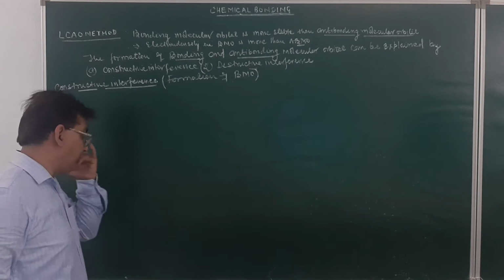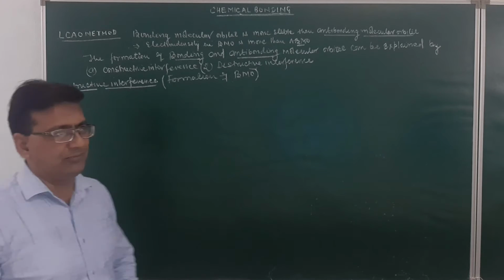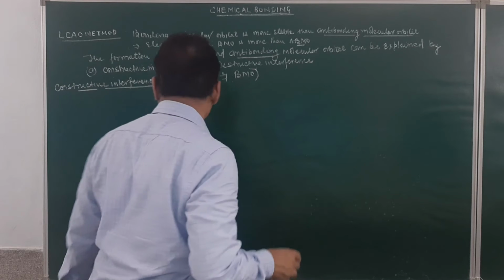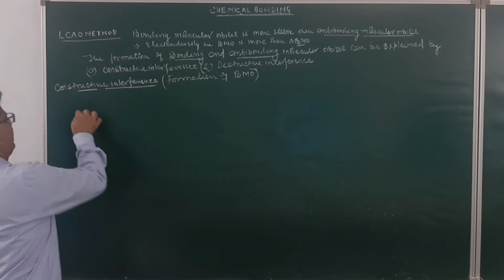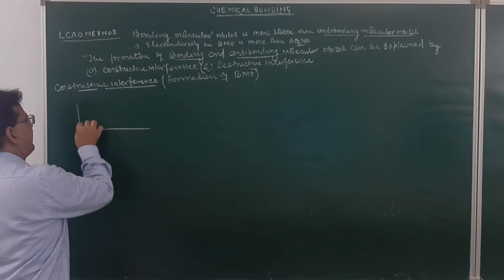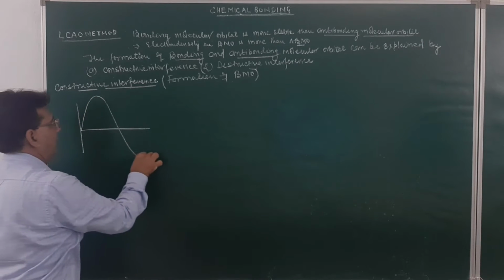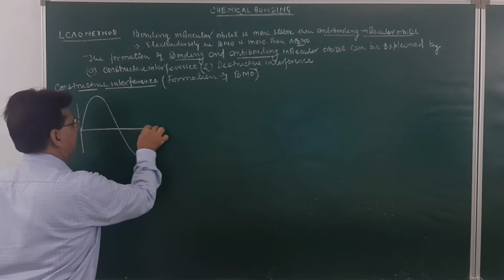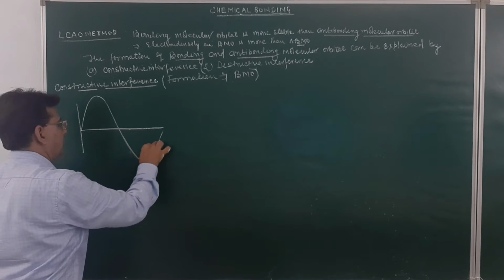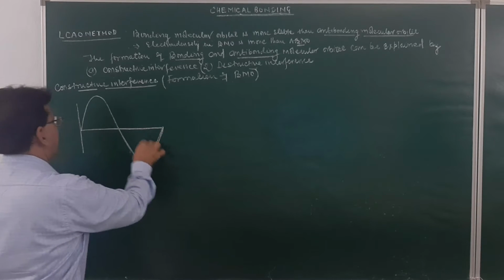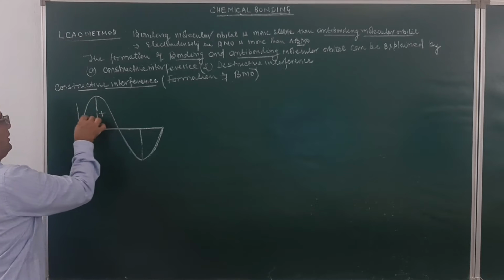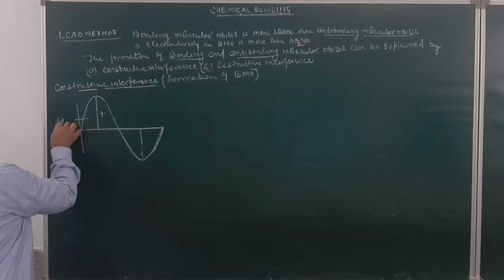Now, here again we have the wave functions of two atoms, atom A and atom B, as discussed in the previous lecture. Suppose this is the wave function of atom A. Am I getting clear? So this is the wave function of atom A.